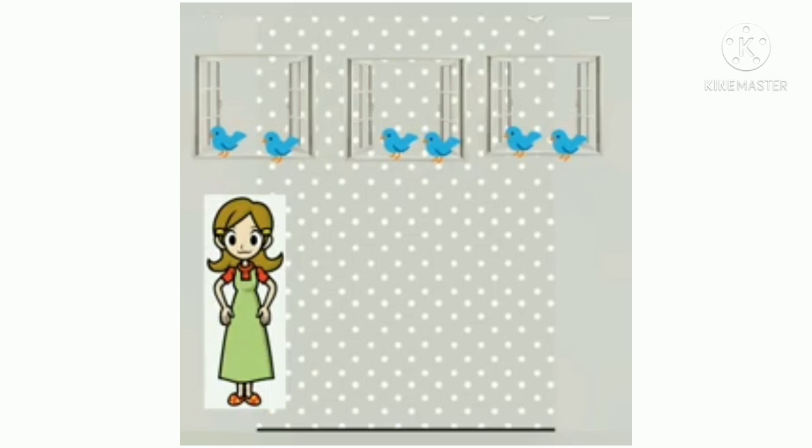So in total there are 6 birds on the windows. Or we can read as 2 plus 2 plus 2 is equal to 6. So all the 3 windows together have 6 birds. But while Ammu was doing this, it took a lot of time and the birds were getting very impatient.